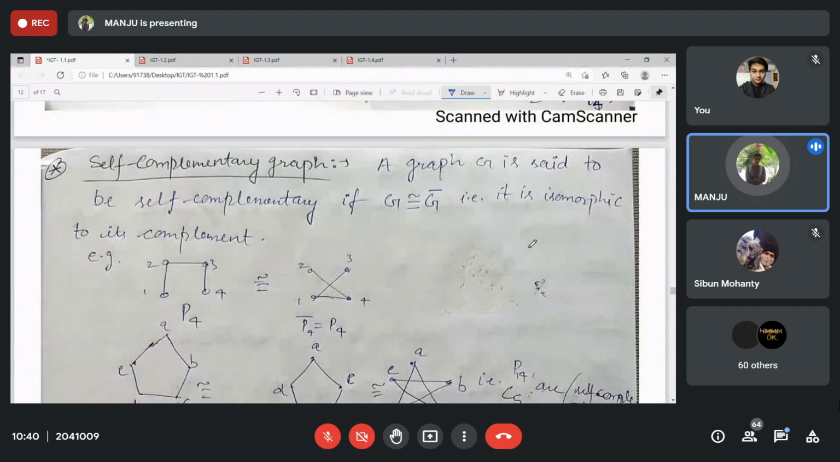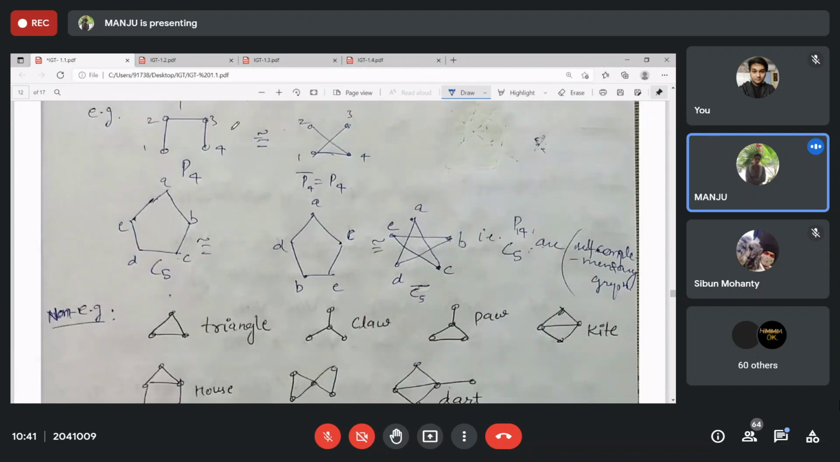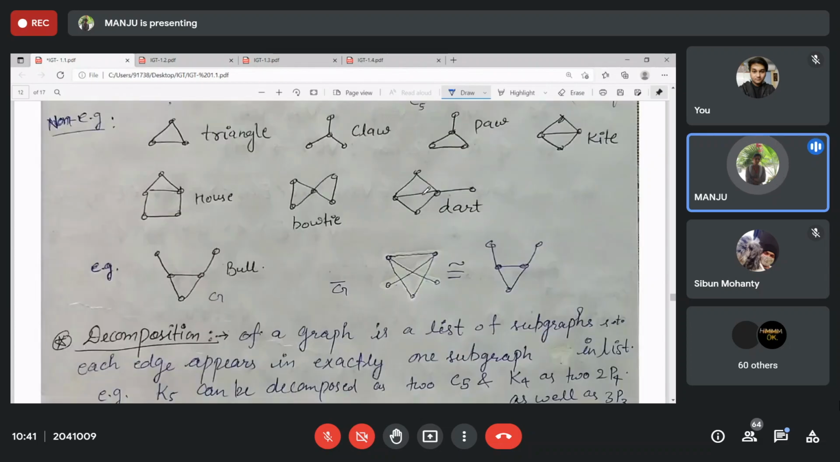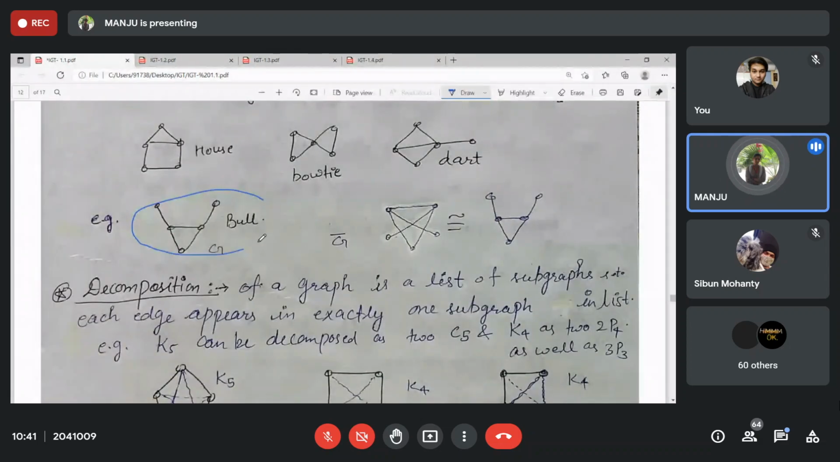Then it's a self-complementary graph. Self-complementary means that it's the same as its complement. Same means isomorphic. So a graph is said to be self-complementary if and only if the graph and its complement are isomorphic. Examples are P4 and C5. These are self-complementary. Another one is this bull. This is also self-complementary. Its complement is this one, and you can read that as the same.